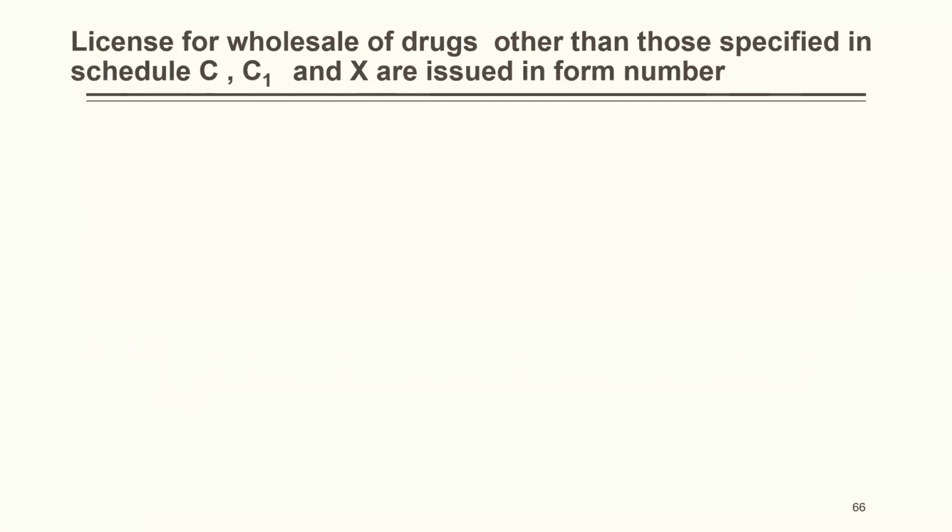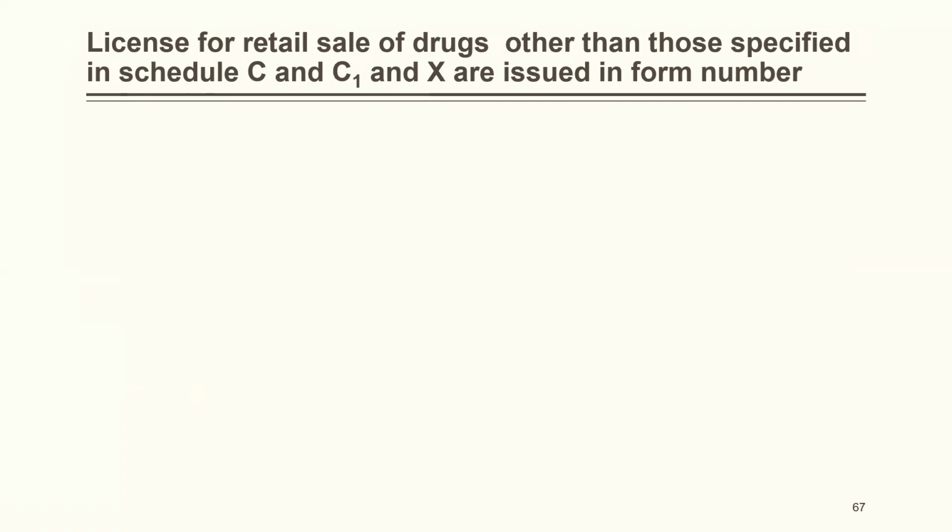License for wholesale of drugs other than those specified in Schedule C, C1 and X are issued in form number 20A, 21A, 20B, and 21B. The correct answer is 20B.